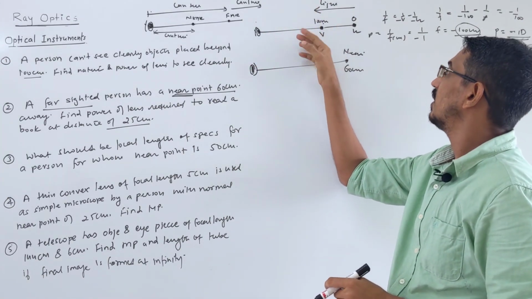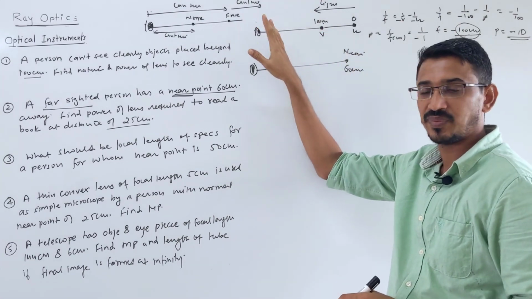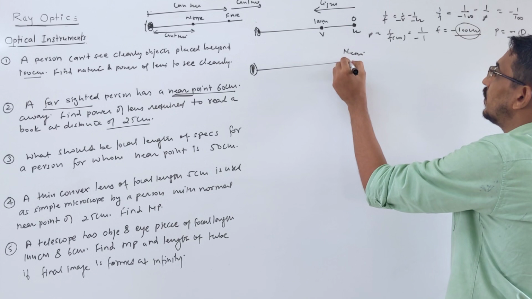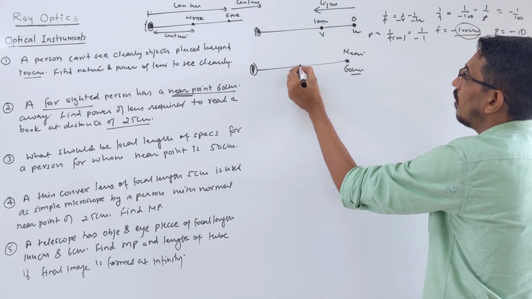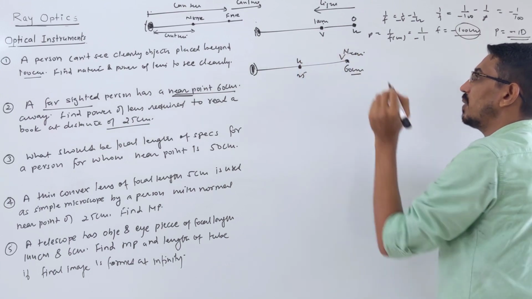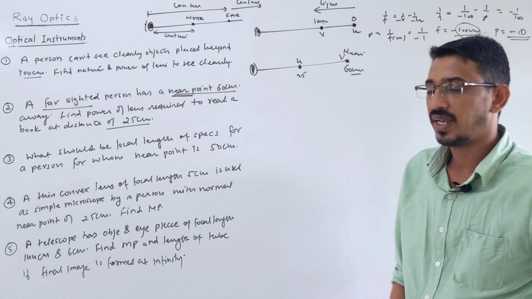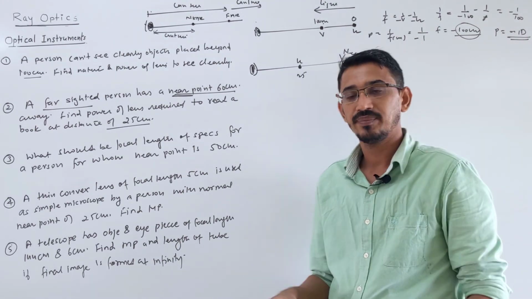Far point means after that he cannot see clearly, before that he can see clearly. So be careful. The near point is given as 60. He wants to read a book placed at 25 distance. This is your object distance, and this is your image distance. Clear? So obviously this is a problem of hypermetropia. He cannot see near objects clearly.